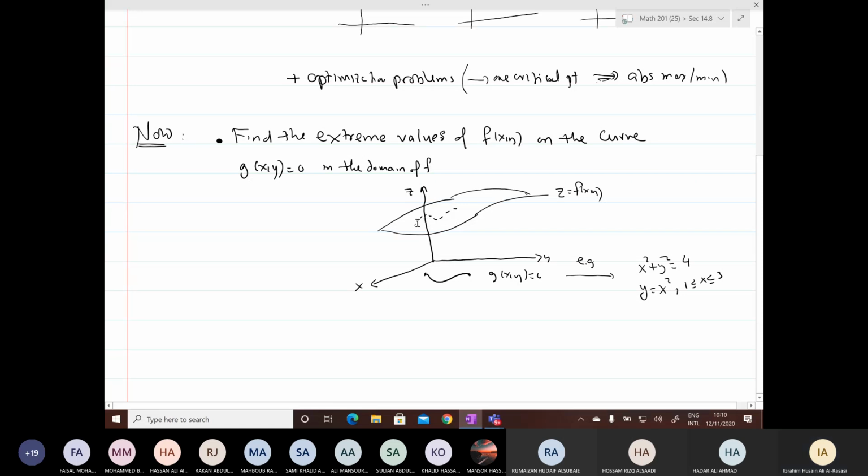So I need to find the maximum and minimum values of f on the points on g. This is the main question of this section.